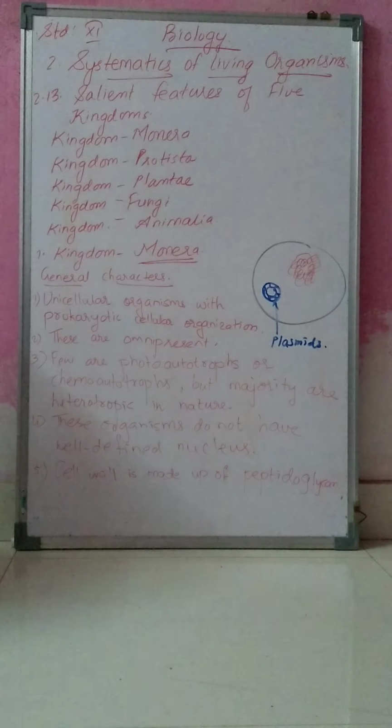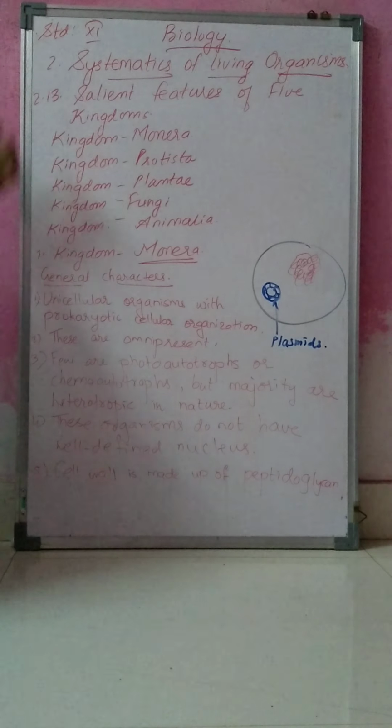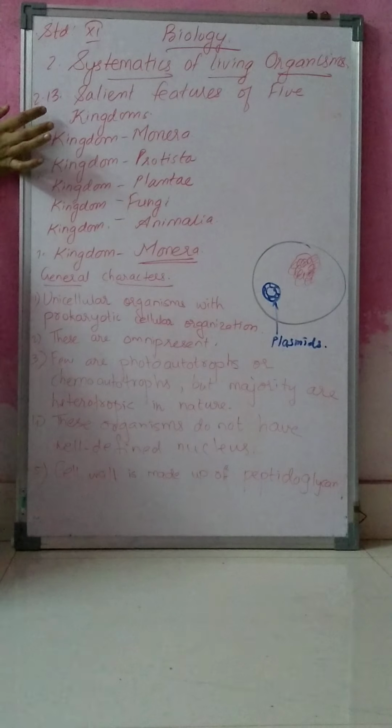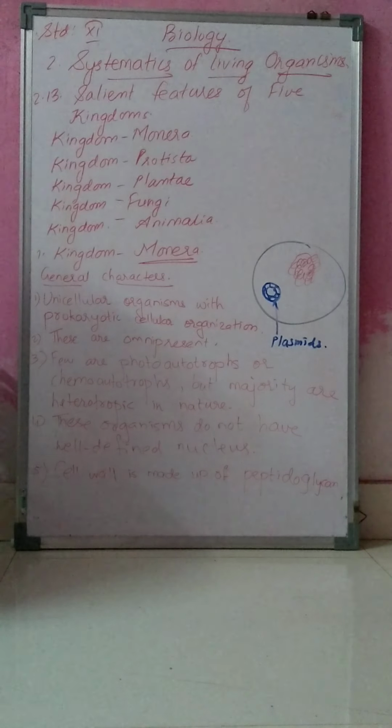The only topic that you have to study for this academic year, 2020-21, is unit 2.13, Salient Features of Five Kingdoms.